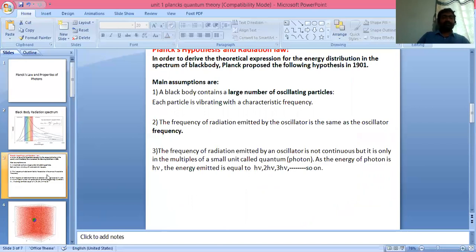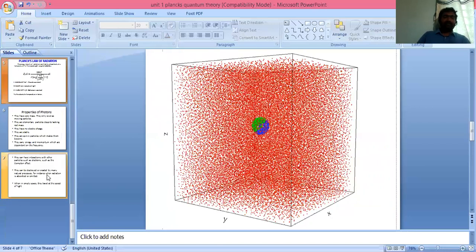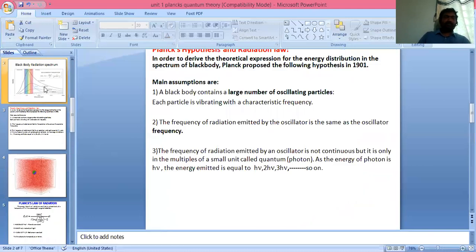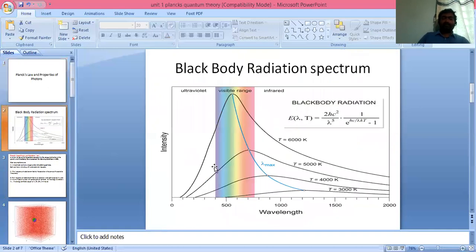Based on these assumptions, Max Planck derived a theoretical expression for the energy density of radiation emitted by a black body at a temperature T in the wavelength range lambda to lambda plus d lambda, which means here in this curve, the starting wavelength is lambda and the ending wavelength is lambda plus d lambda, so this spectrum is limited between the wavelengths lambda to lambda plus d lambda.